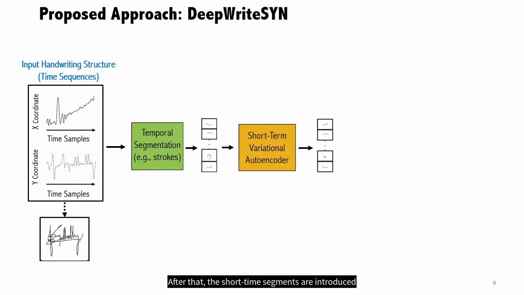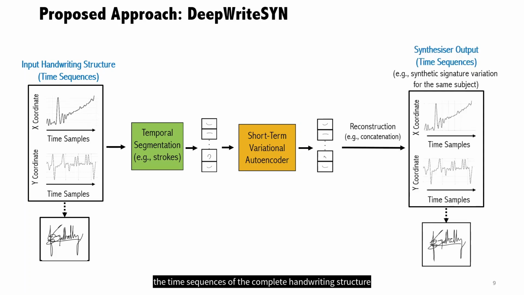After that, the short time segments are introduced in a short-term variational autoencoder. This module is responsible for introducing a certain level of variation in the short time segments, producing new synthetic segments as output. Finally, the time sequences of the complete handwriting structure are reconstructed through concatenation of the short time segments, obtaining for example a synthetic signature variation for the same subject. We describe now the details of each specific module considered in DeepWriteSYN.